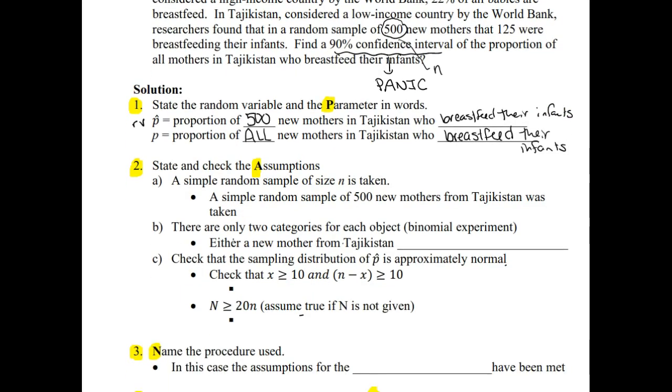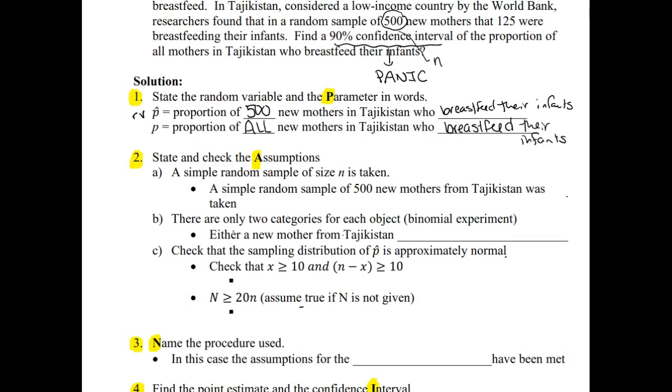All right, every inferential procedure has its list of assumptions that need to be checked. Those are going to be listed on your cheat sheet, so you don't need to memorize them. You just need to know what the symbols stand for. So again, we need a simple random sample of size n. They stated they took a random sample of 500 new mothers, so that's our little n here. For our qualitative data, we need each object to be able to go into exactly one of two categories. In this case, either a new mother from Tajikistan breastfeeds or doesn't. So there's just two categories.